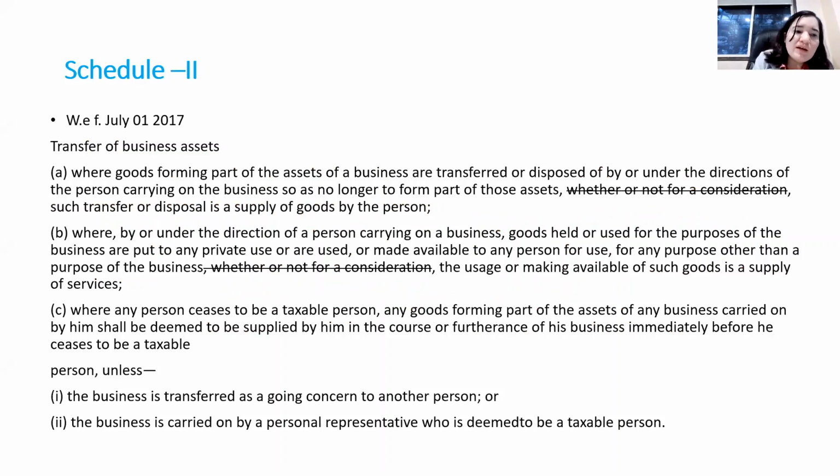Schedule II has been amended to remove the words 'whether or not for consideration', and this is the correct amendment, because Schedule II gives only the bifurcation of works contracts, or contracts wherein material and labor or service are involved, whether that will be treated as a service or as goods for the purpose of GST.